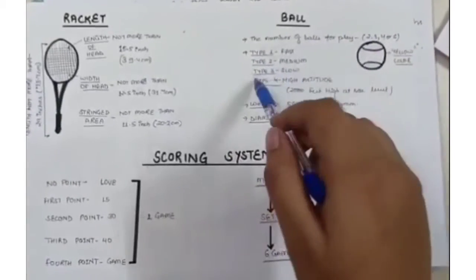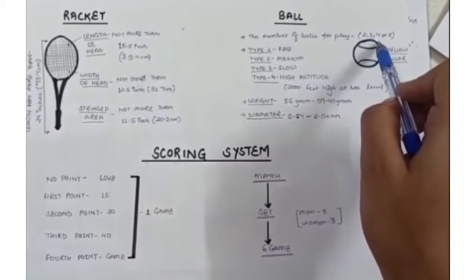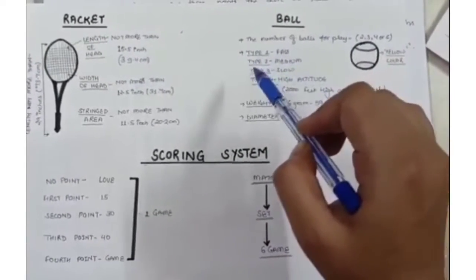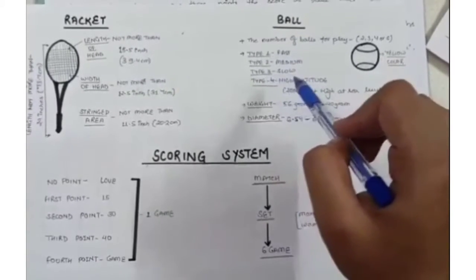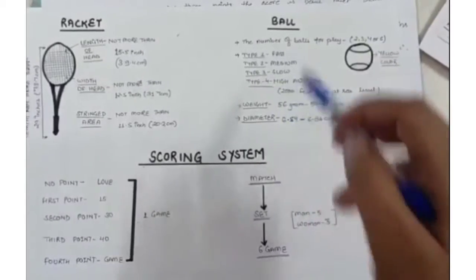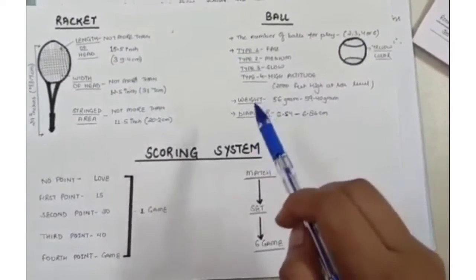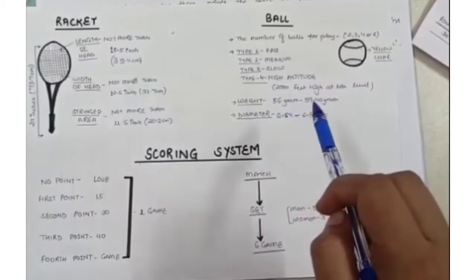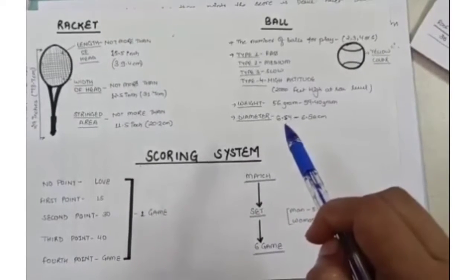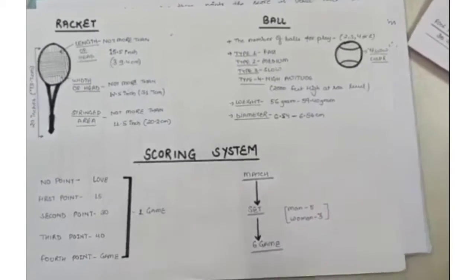Now talking about the ball. The number of balls for play is 2, 3, 4 or 6. Type 1 is fast, type 2 is medium, type 3 is slow, type 4 is high altitude. That is 2000 feet high above sea level. Weight of the ball should be 56 gram to 59.40 grams. The diameter of the ball should be 6.54 to 6.86 centimeter.